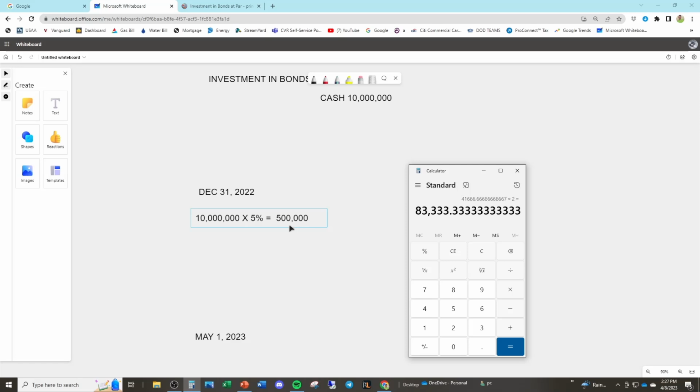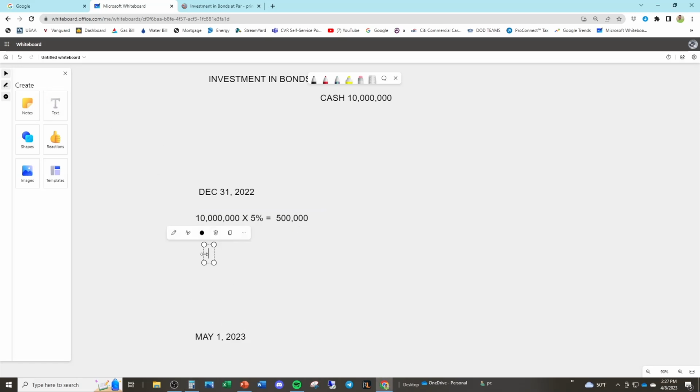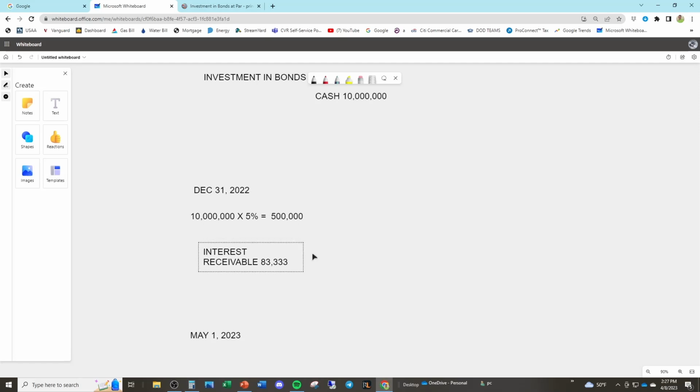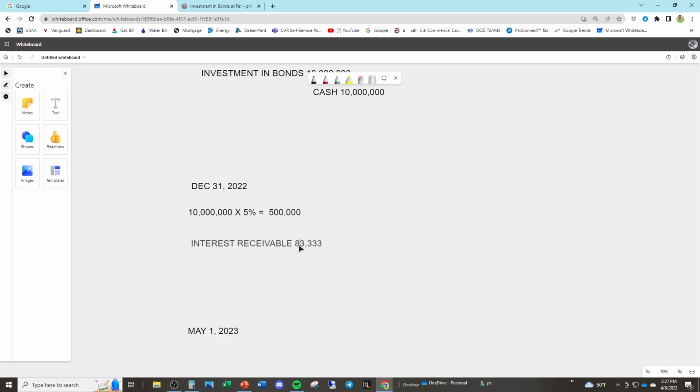$83,333. So Chris is going to debit interest receivable because he hasn't been paid the interest. It pays semi-annually. We'll just call it $83,333 because I don't like decimal points, so we're going to round it. So we have an interest receivable, a debit of $83,333, and then we have interest revenue for the same amount.